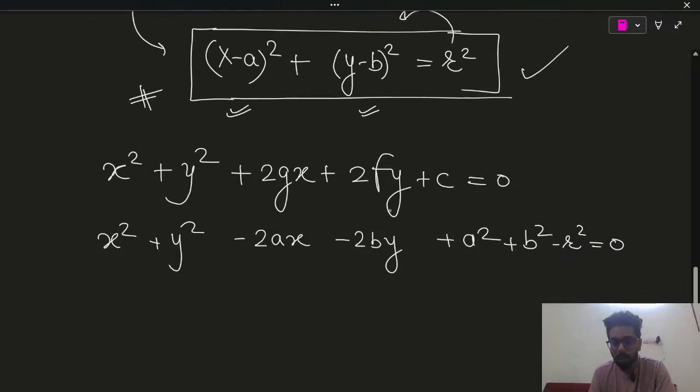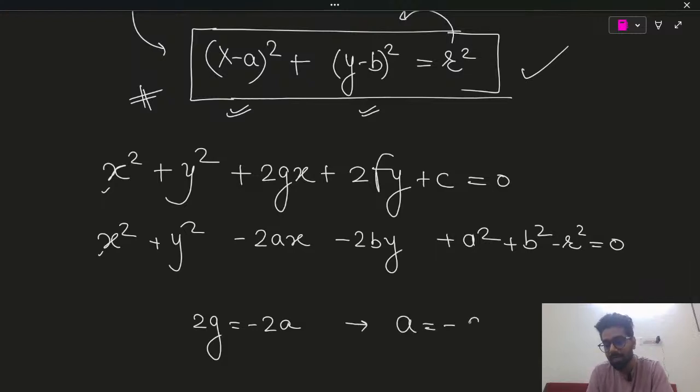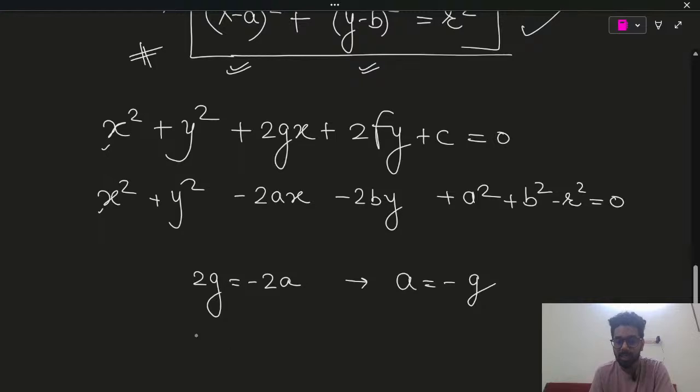Okay. Now if you will compare, this comparison is very important. You will see comparison can only be done when at least one of the part is equal, coefficient. x square coefficient is same, y square coefficient is same. That means this 2g has to be minus 2a. 2g is equals to minus 2a. So from here we can say a is equals to minus g, and similarly we can say 2f is equals to minus 2b, and from here guys we can say that b equals to minus f.